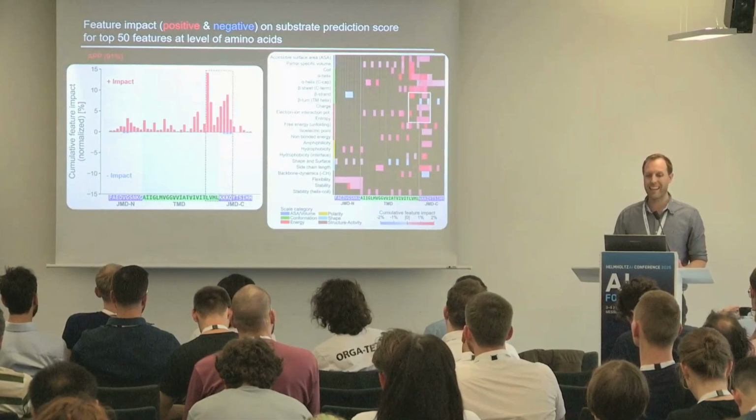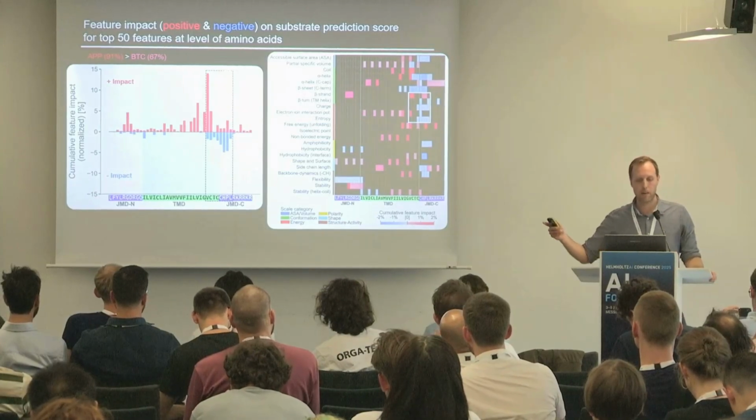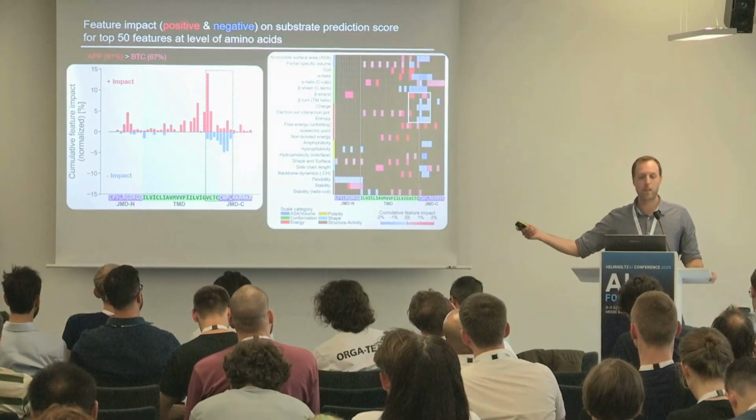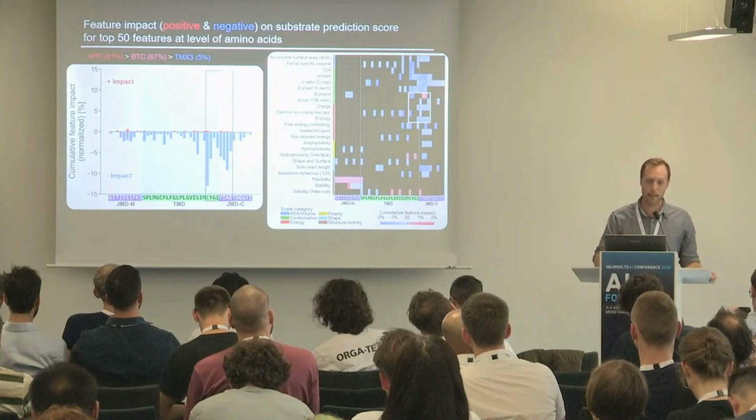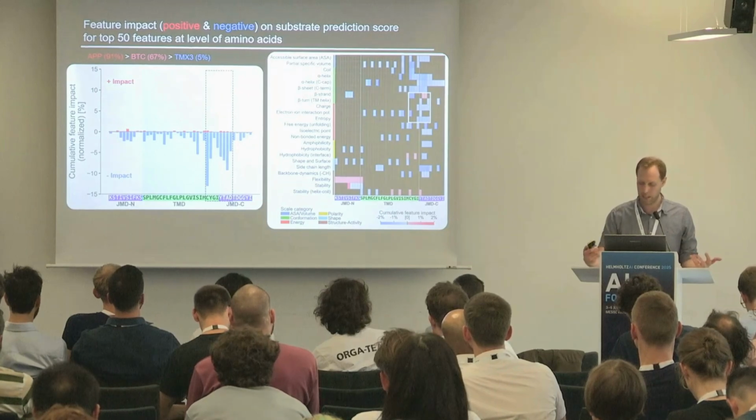Now we can look at the less good substrate, BTC, with a 67% prediction score, which can be explained by the negative impact of the residues within the TMDC anchor. Now we look at the very good non-substrate, TMX3, and the low prediction score can be explained by the overall negative impact of the features.